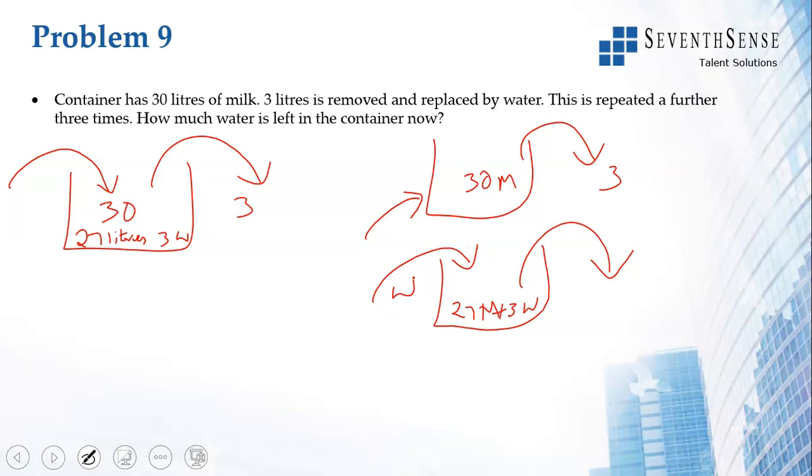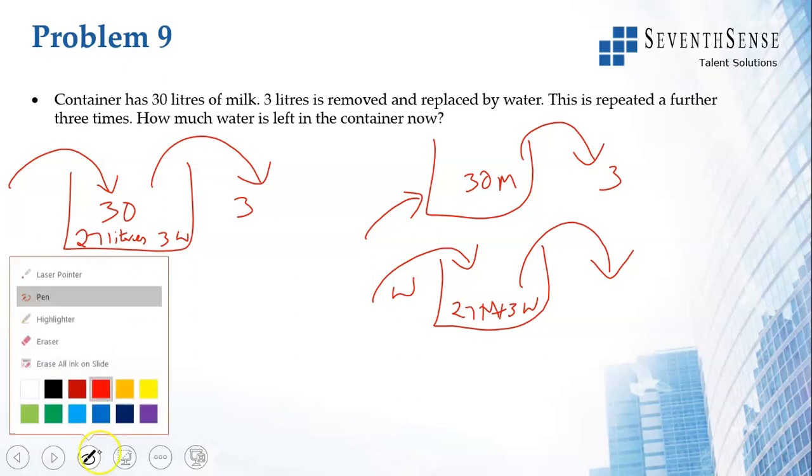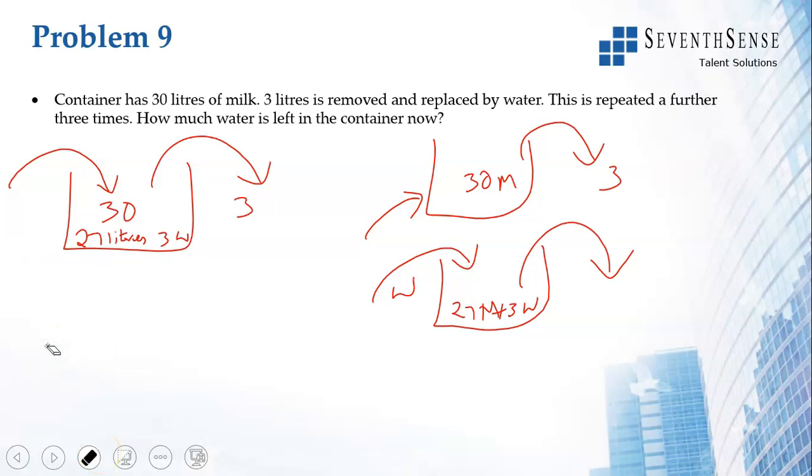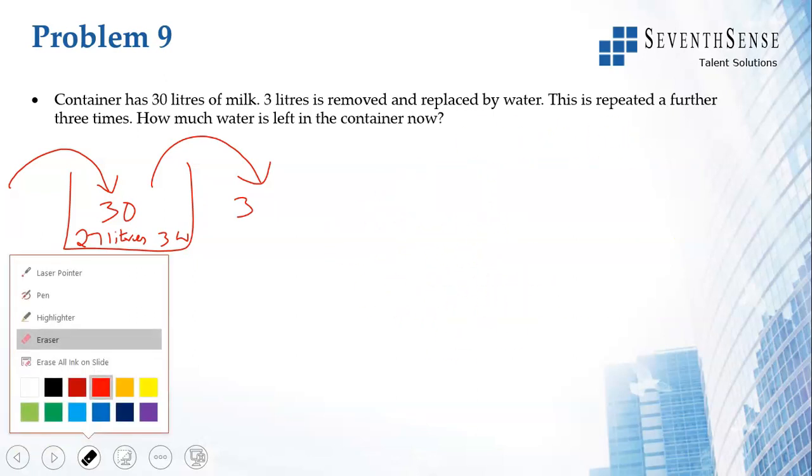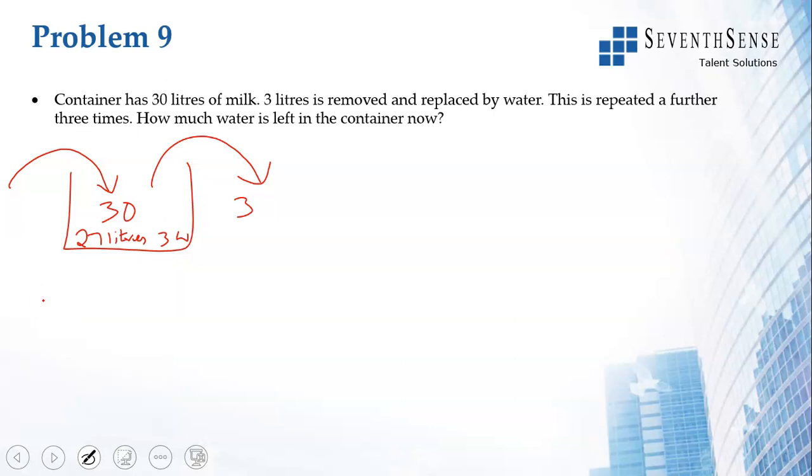So the shortcut for this, you know this is what is happening. Let me just erase and make some space. The shortcut for this is, you get milk left in the container as A into 1 minus B by A, whole power n.